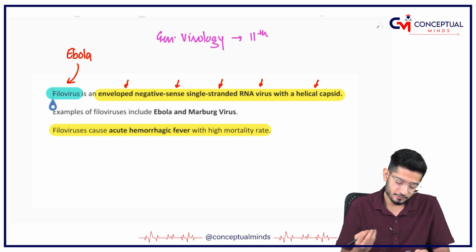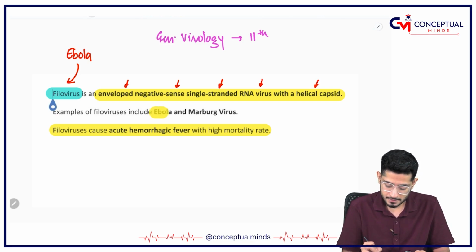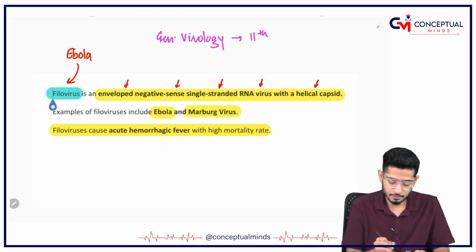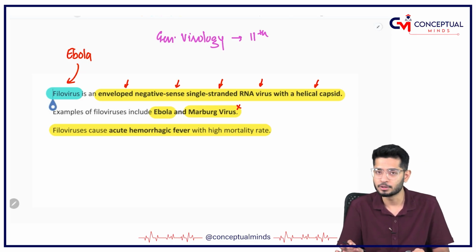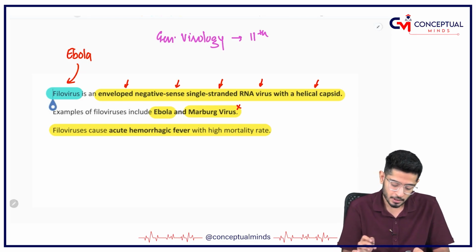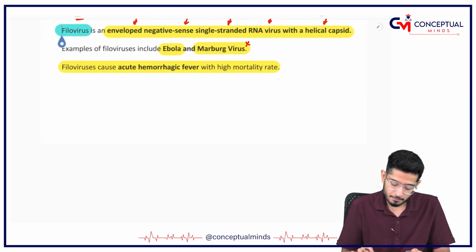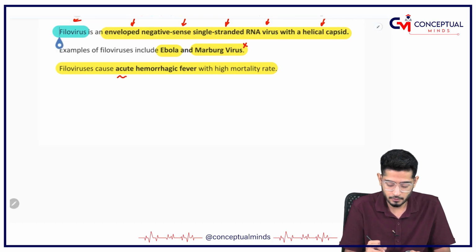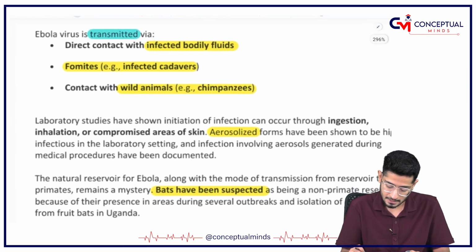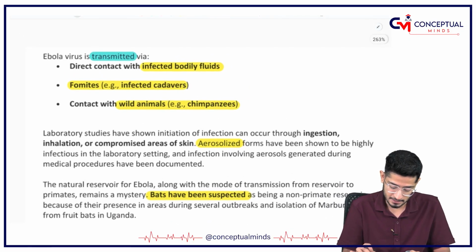Filoviruses have two examples, Ebola and Marburg, but Marburg is not important. Ebola virus is important, and I have told you about the Ebola. Now see, very important thing, entirely the filovirus is responsible for causing acute hemorrhagic fever. Now let us understand about the Ebola in detail.